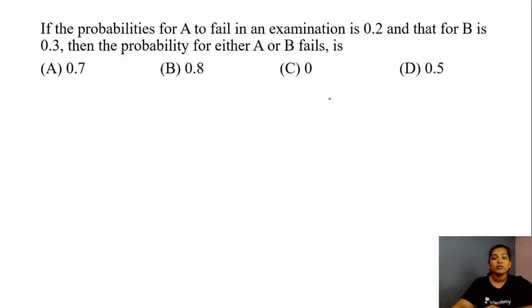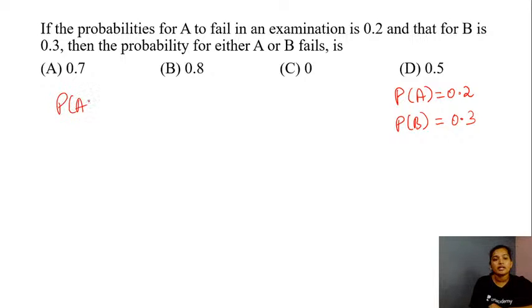You're given the probability that A fails the examination, that is probability of your event A, this is 0.2, probability of event B, this is equal to 0.3. So here in this case, what would be the probability that either A or B fails? That is probability of your event A or B. This is equal to which of the options?